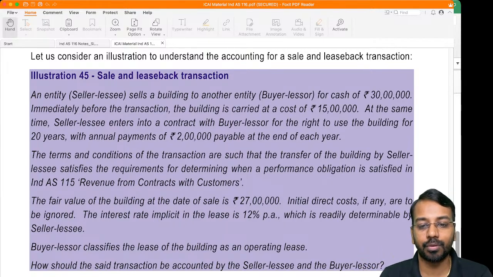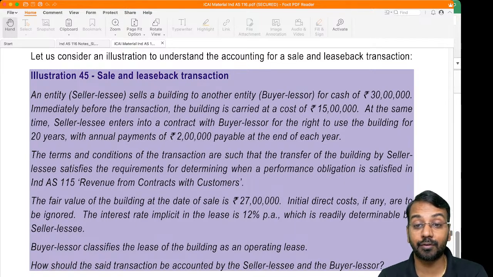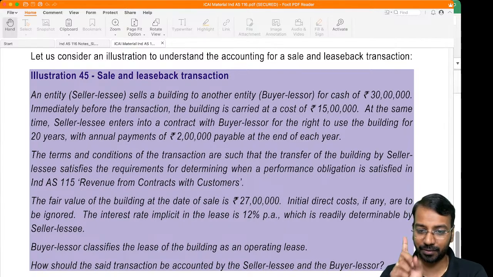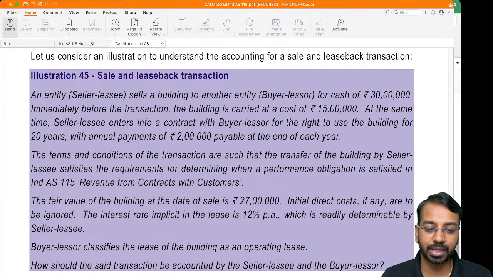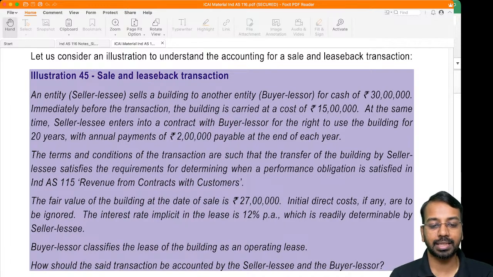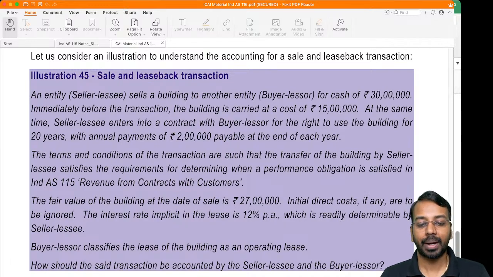The fair value of the building on the date of sale is 27 lakhs. How much did we sell for? 30 lakhs. Means we collected 3 lakhs extra. That's the first thing you have to keep in mind. Then initial direct costs are ignored. Interest rate implicit in the lease is 12% per annum. The buyer lessor classifies the lease of the building as an operating lease. How should the transaction be accounted for by the seller lessee and the buyer lessor?